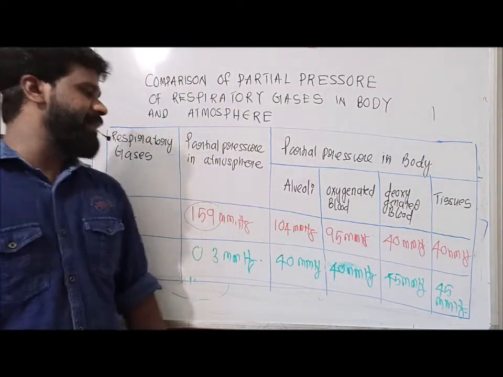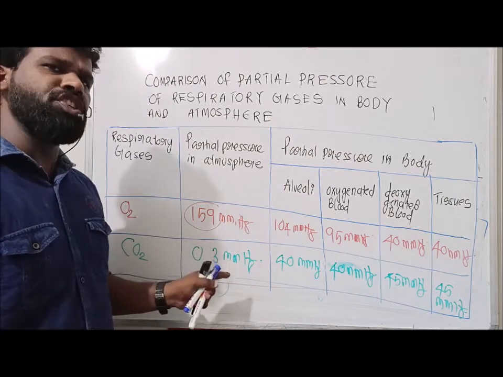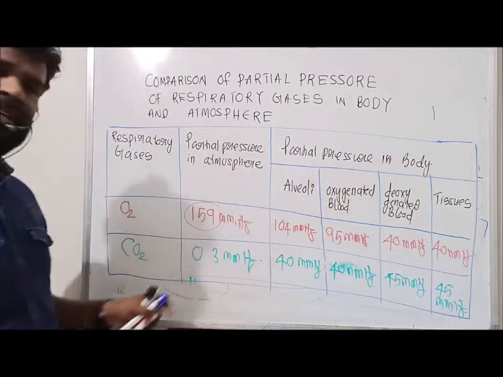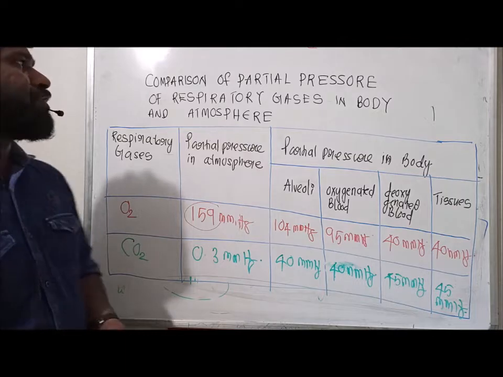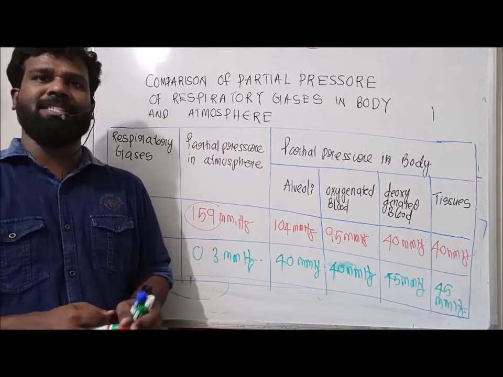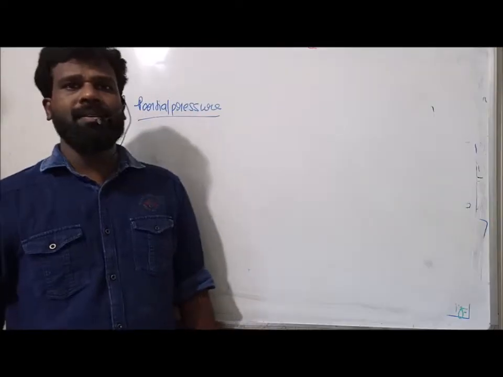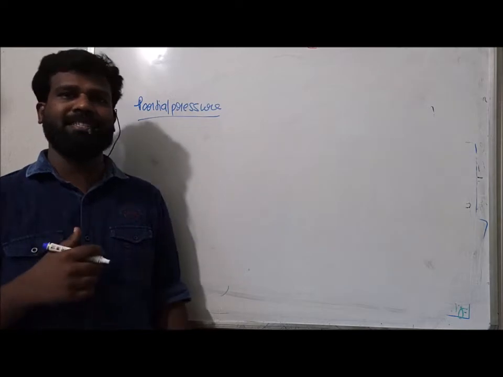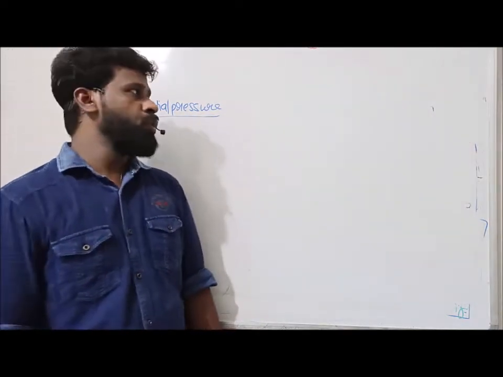So in this comparison, compared to the body, the PCO2, the partial pressure of carbon dioxide, in the atmosphere is lesser. So this is the comparison of partial pressure of respiratory gases in the body and atmosphere. And this is one of the factors which affect the gaseous exchange, the exchange of oxygen and carbon dioxide between alveoli and blood and tissue.